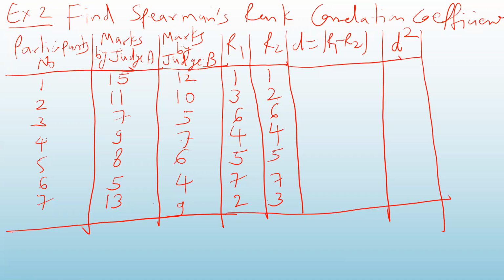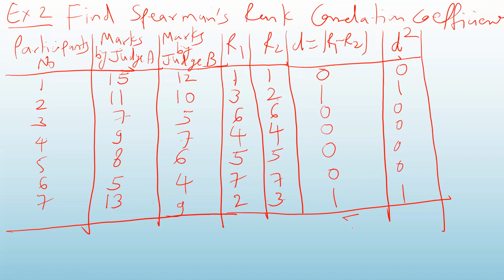Look at here. Both the ranks are the same, R1, R2, so the difference is 0. 3 and 2, 1. 6 and 6, 0. 4 and 4, 0. 5 and 5, 0. 7 minus 7, 0. 2 minus 3 is minus 1, but the difference will be 1. Then D square. 0 square is 0. 1 square is 1. 0, 0, 0, 0, and 1 square is 1.